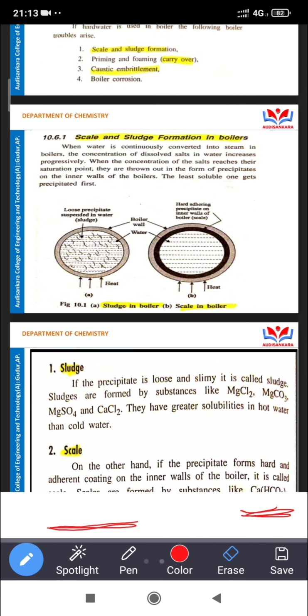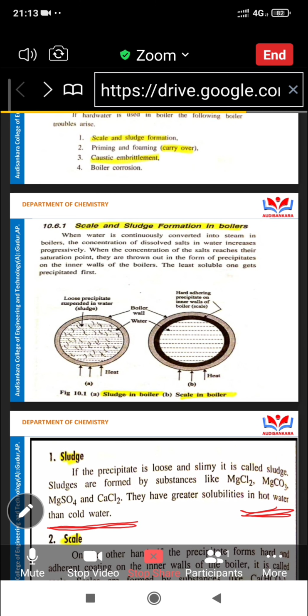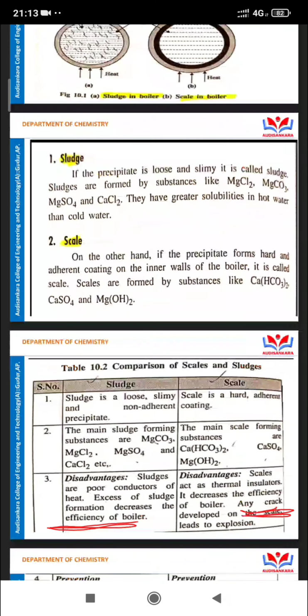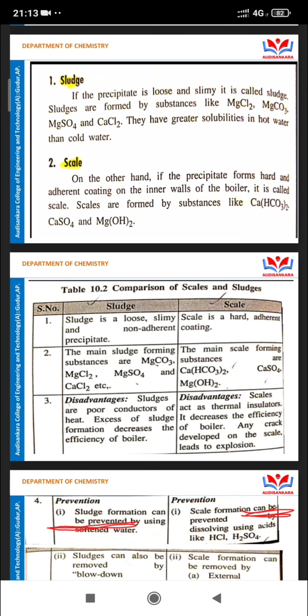What is the comparison between scale and sludge? We know the definitions. Sludge is a loose and slimy, non-adhering precipitate, and scale is a hardened adhering coating.